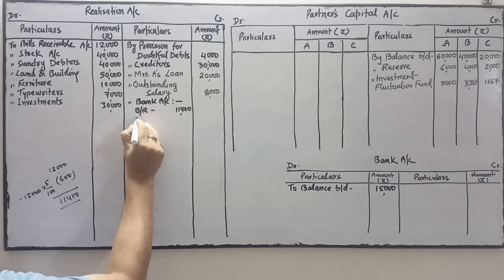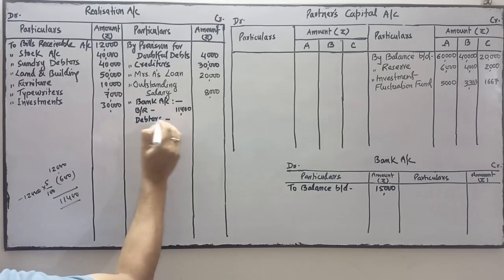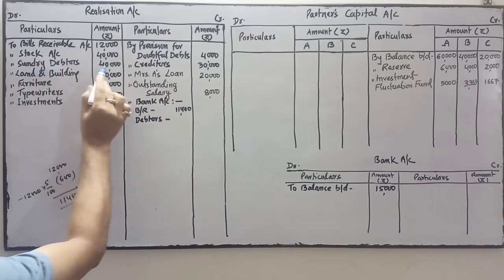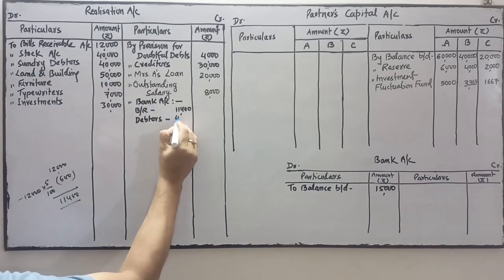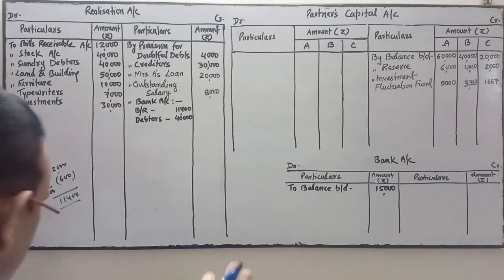Debtors were all good means we have received the full amount of the debtors. Debtors is 40,000, so the whole 40,000 is realized because debtors are all good.